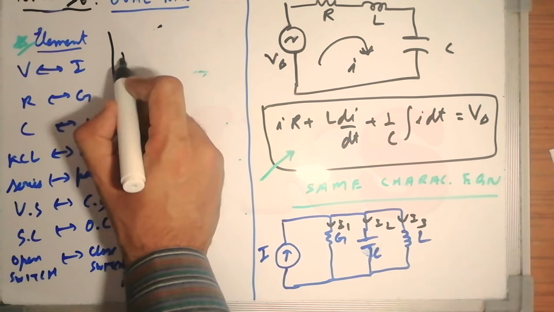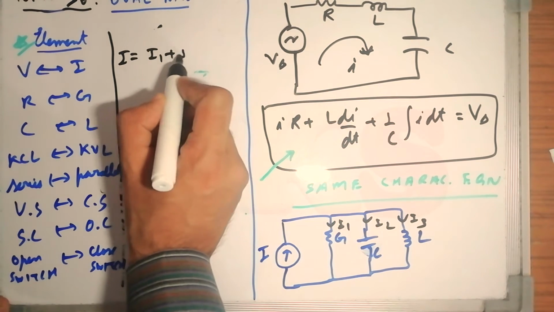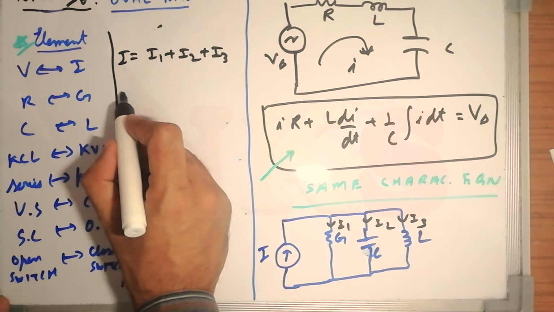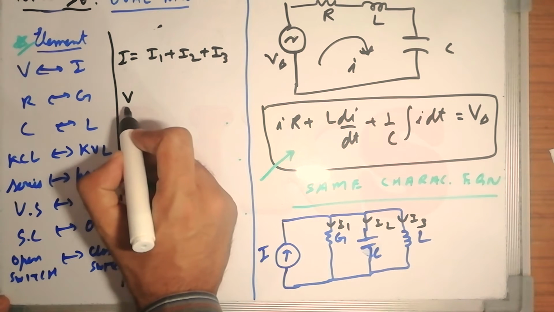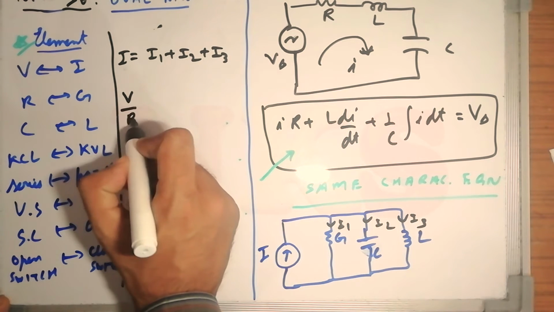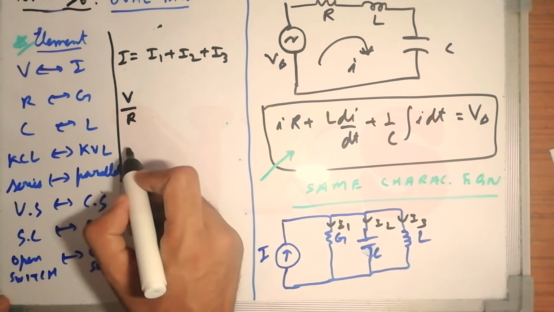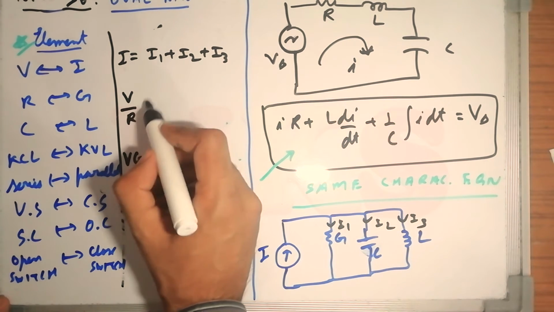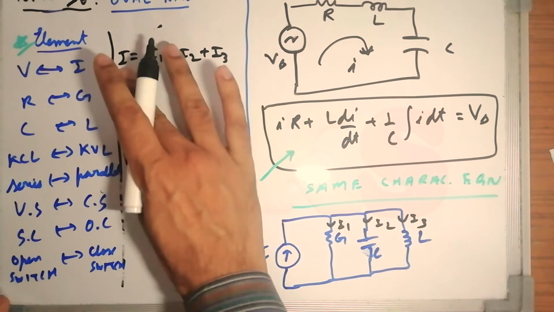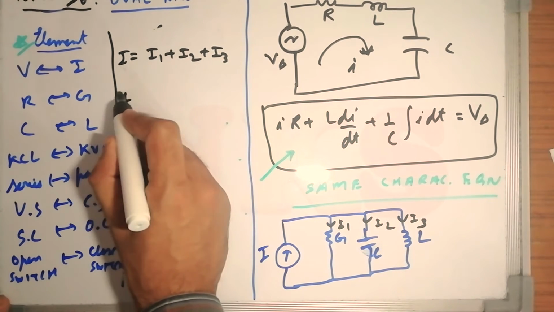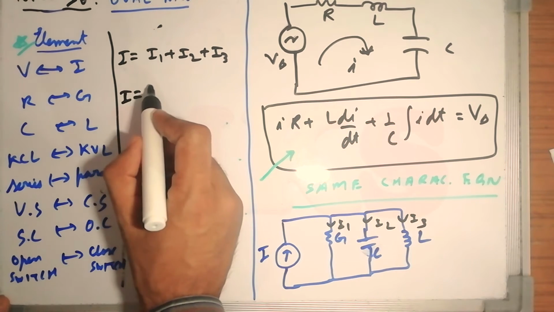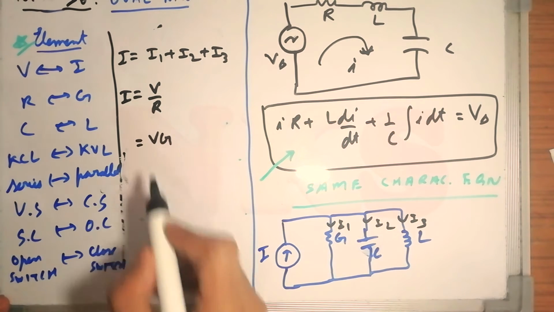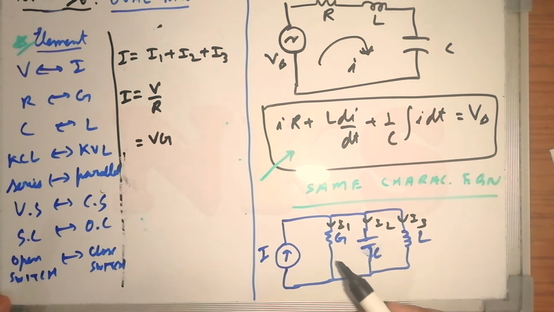So what will it be? I is equal to I1 plus I2 plus I3. Now what you can do is, I1 will be V by R, or you can write it down as VG. I'm writing it below. To avoid any confusion, let me say the source current I1 is V by R. So that will be VG, because it is conductance.